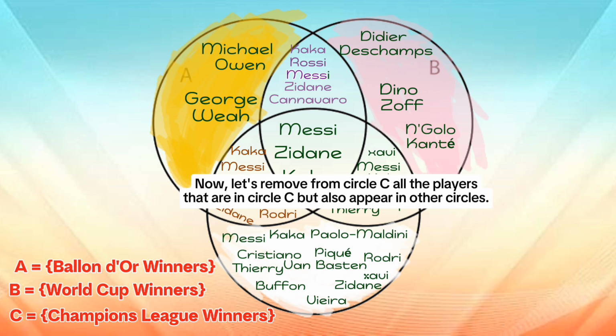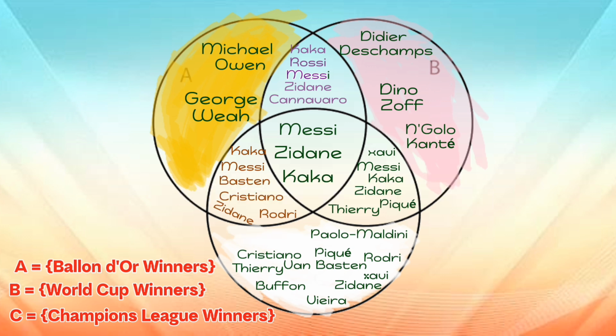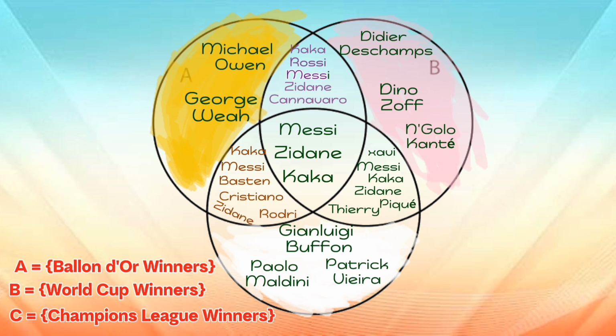Now, let's remove from Circle C all the players that are in Circle C but also appear in other circles. Remove Kaká, Messi, Cristiano, Piqué, Rodri, Thierry, Van Basten, Xavi and Zidane. The remaining players in Circle C are the ones that won Champions League only, based on this presentation.